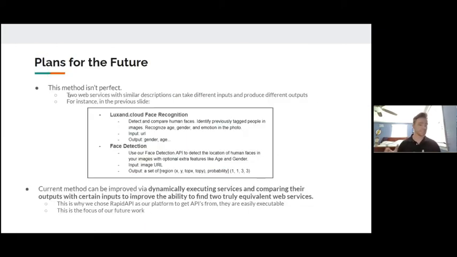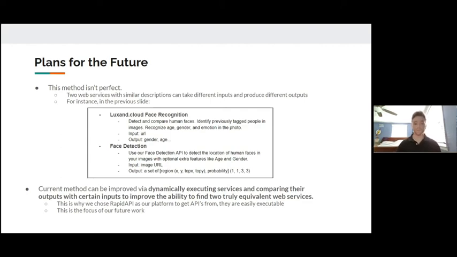Plans for the future. Basically, this method isn't perfect. In the example I showed you earlier, we had these two APIs right here, face recognition and face detection. You can see that they had the same inputs of URLs, but they outputted different things. So here it outputs a gender and an age. Well, here it outputs a region of probability that it could be a face. So you get stuff that is similar, but you're going to get APIs that are technically completely different. They output different things.